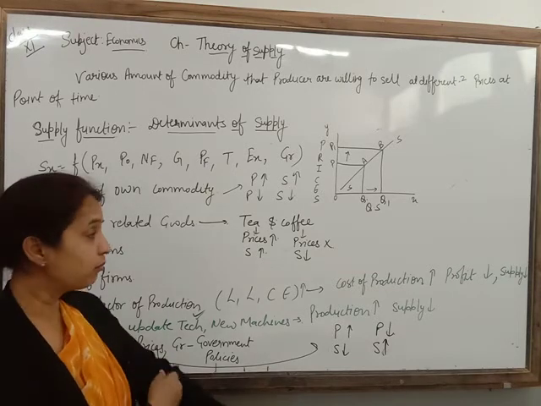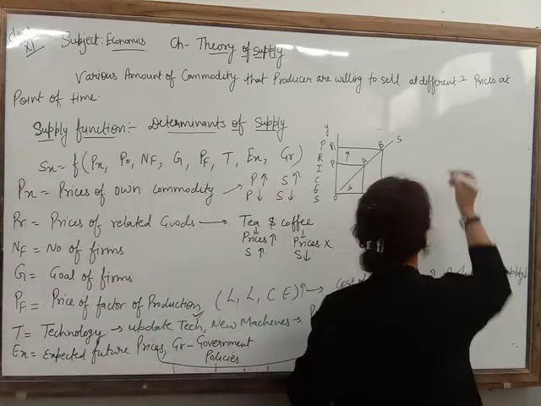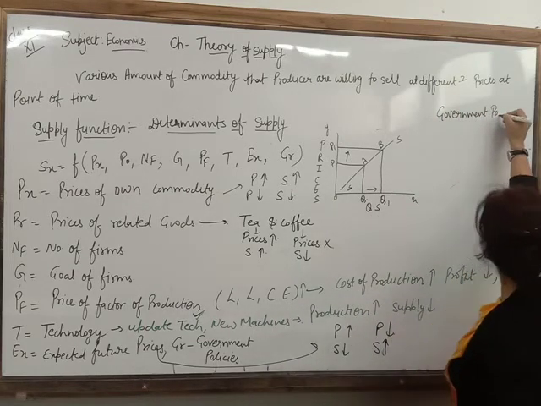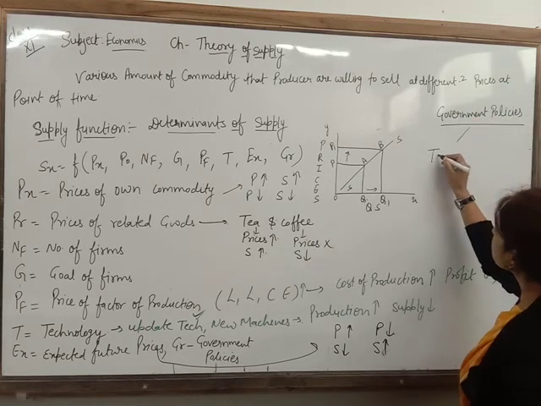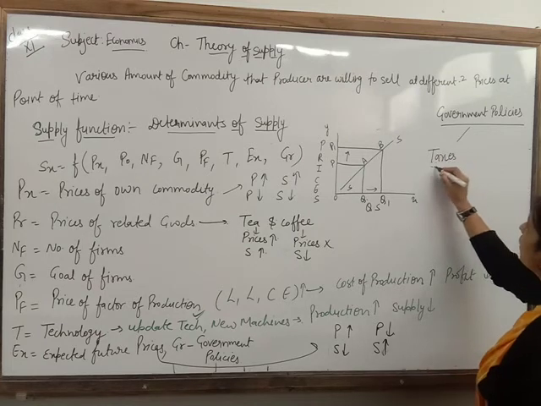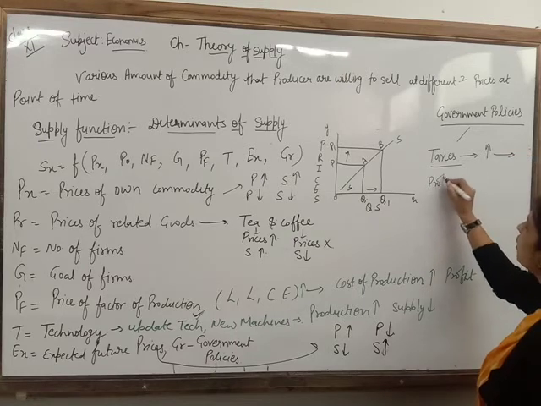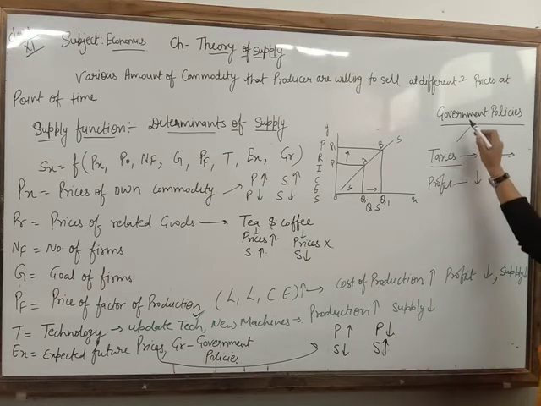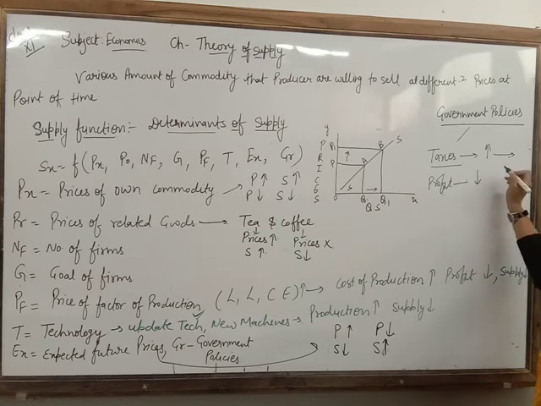Next, that is government policy. That is also very important. I am explaining here government policies. If the government increases taxes, it reduces the profit of the producer, or it will increase the cost of production.